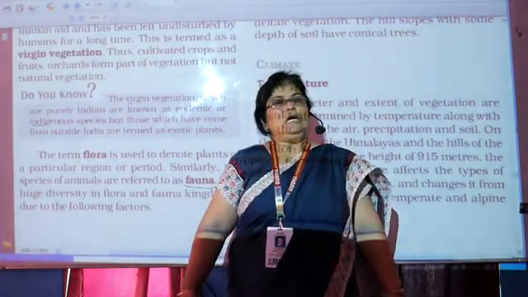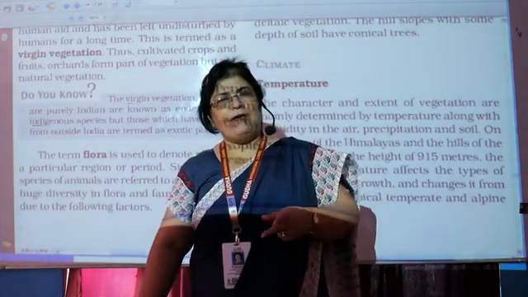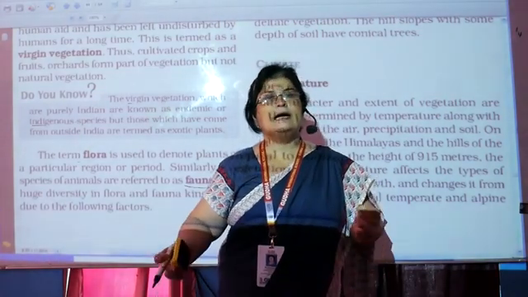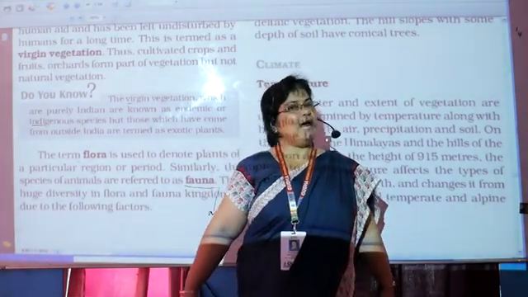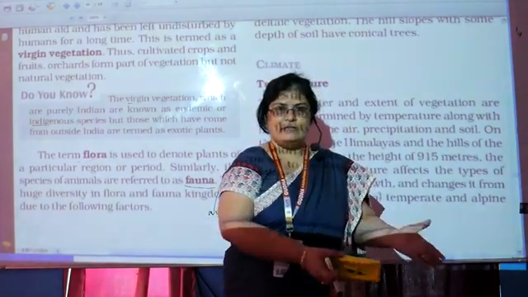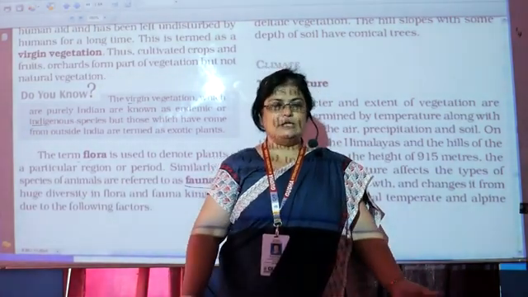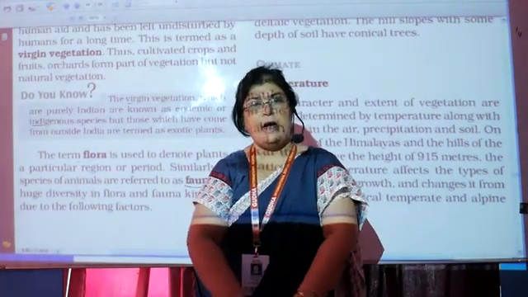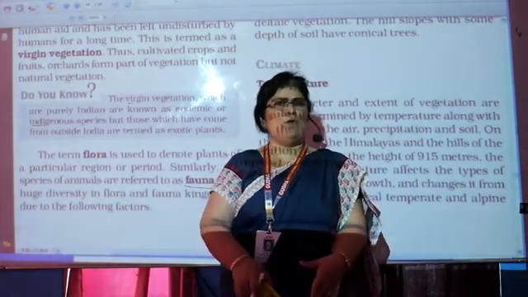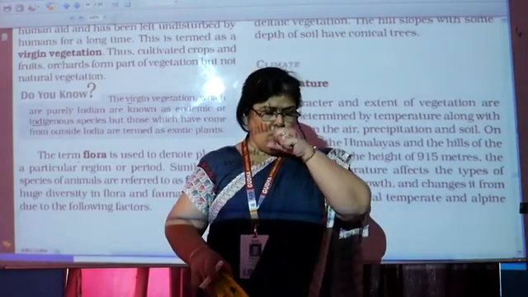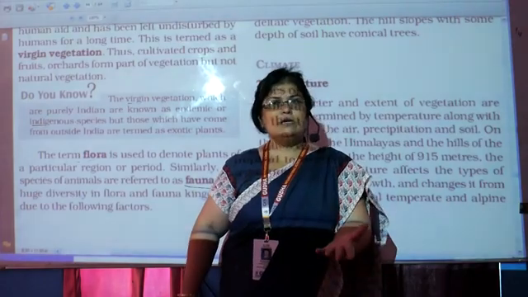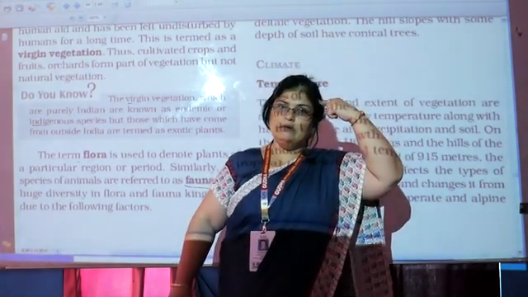Got it? Now, the next factor that affects is the climate. Now, climate, as we have already read recently, consists of various points, various factors in itself. So, when we talk about climate, what comes into our mind?